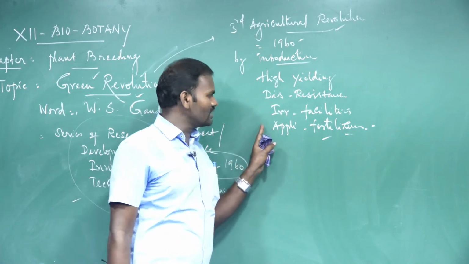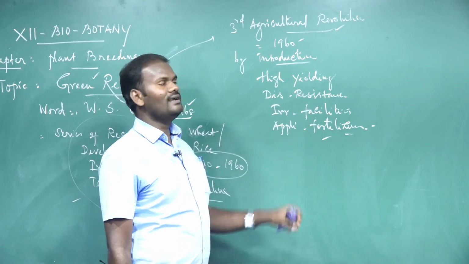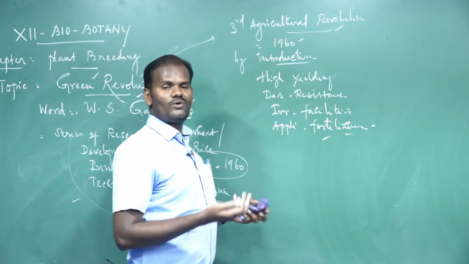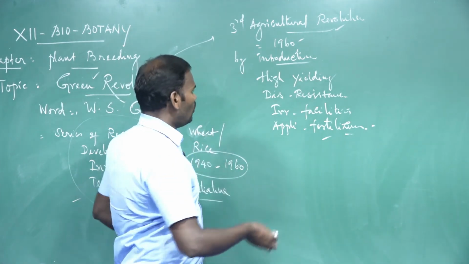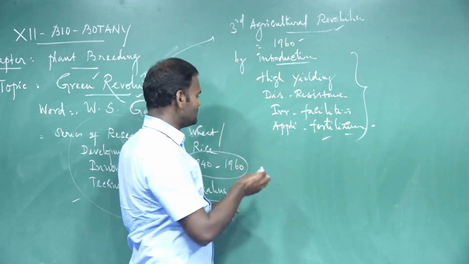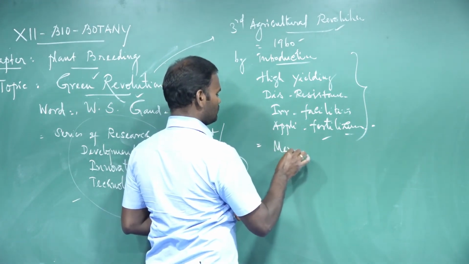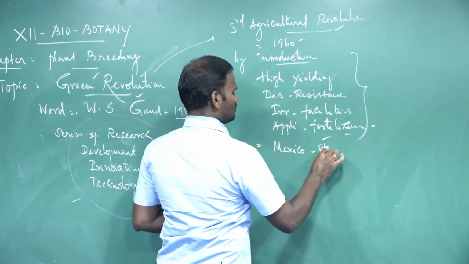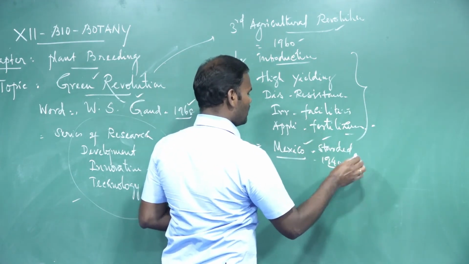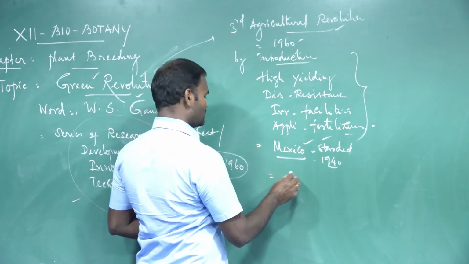So it is the only way to increase the food production, especially in developing countries, by the applications of certain high-yielding varieties or disease-resistant varieties, irrigation facilities, and a lot of techniques for the improvement of crop management. Initially, this type of scheme began in Mexico, started in Mexico in the 1940s. But these techniques were later successfully introduced in various parts of India,